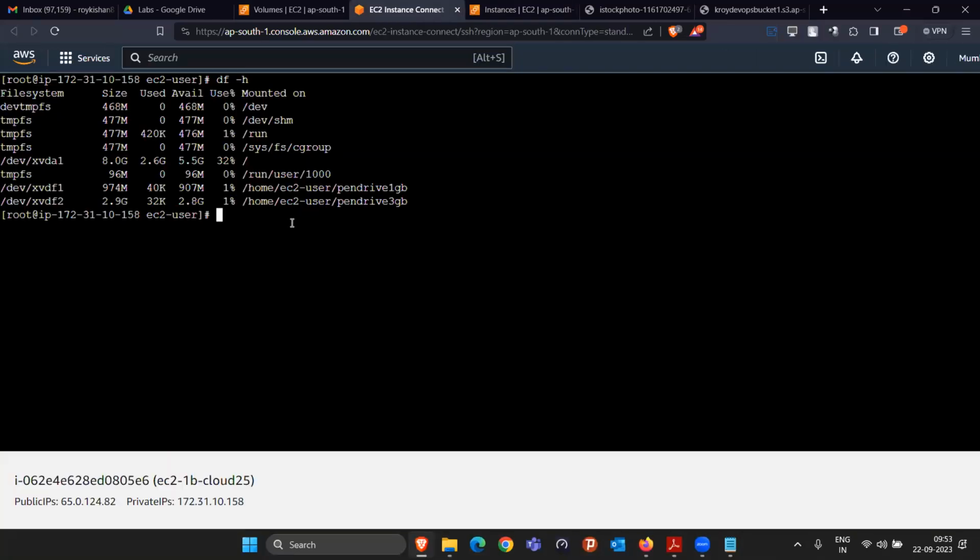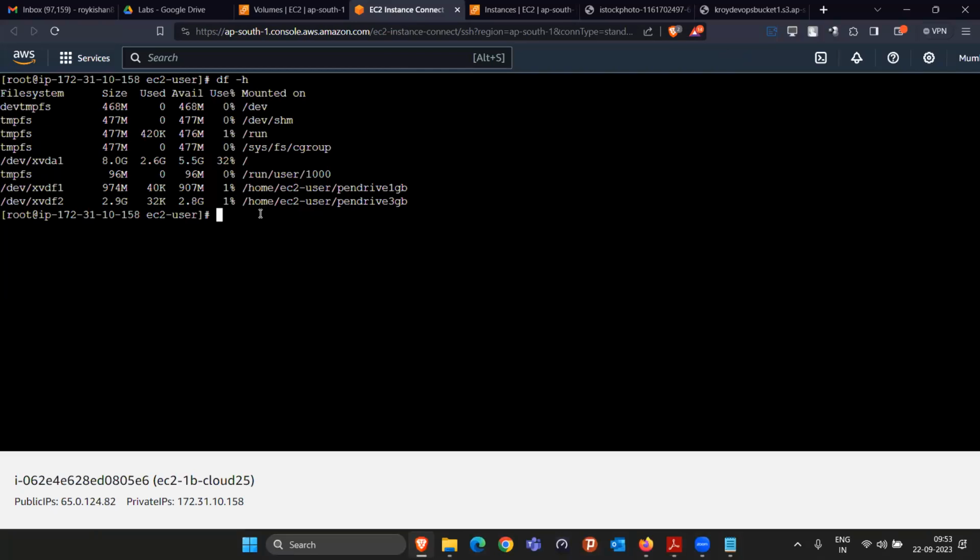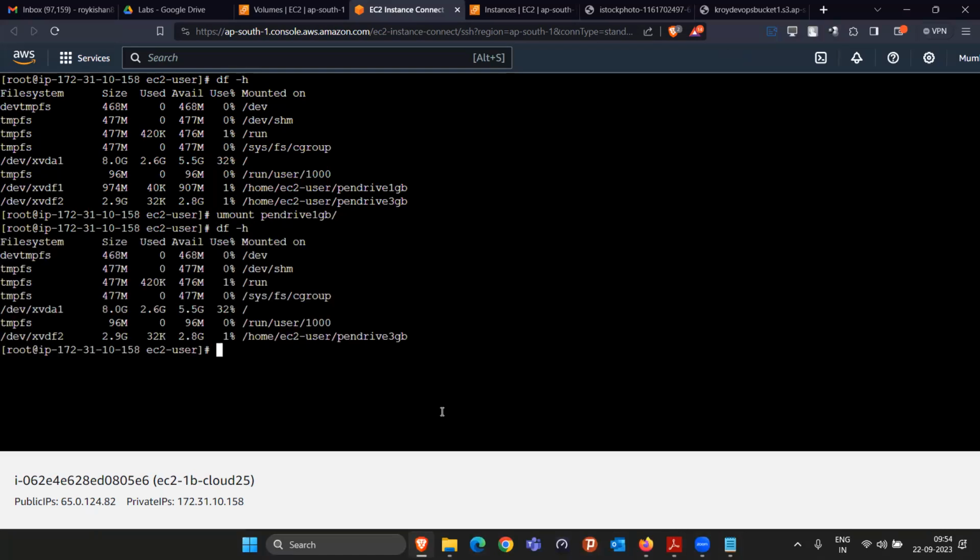The usual thing is, if you want to remove this pen drive from this laptop, either you can forcefully remove it, just like plugging out the pen drive from your laptop, or you can first unmount. I want to unmount the 1 GB pen drive. So I removed it. Now if I do df -h, 1 GB is not visible here. Similarly, I unmount pen drive 3 GB.